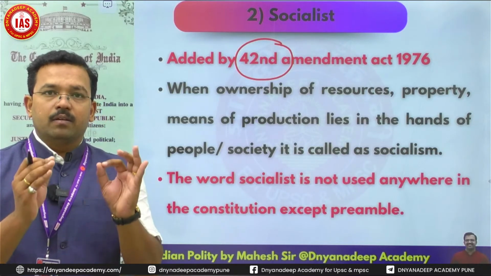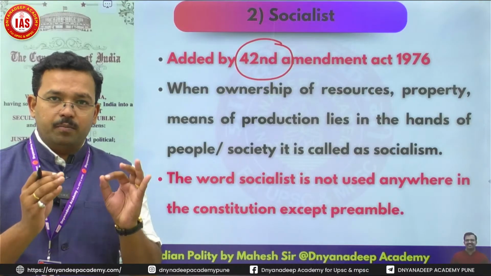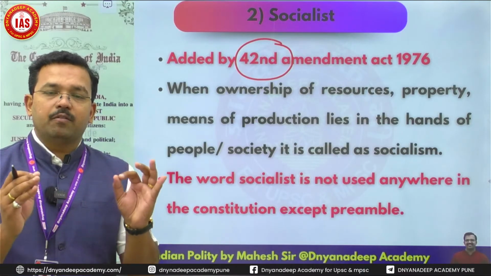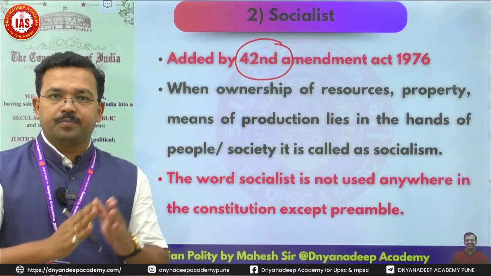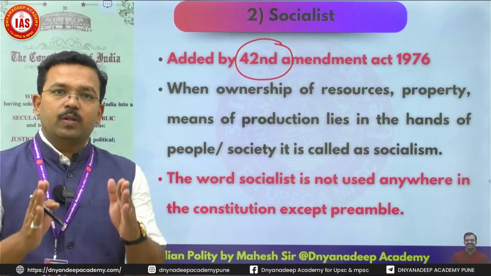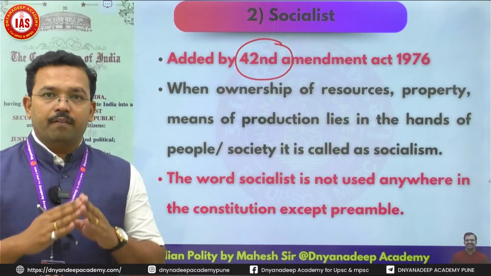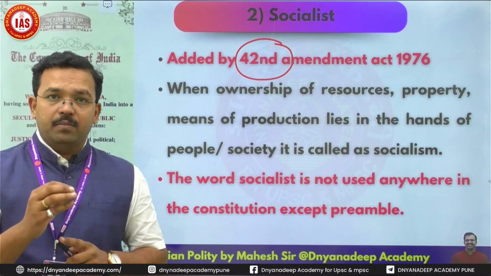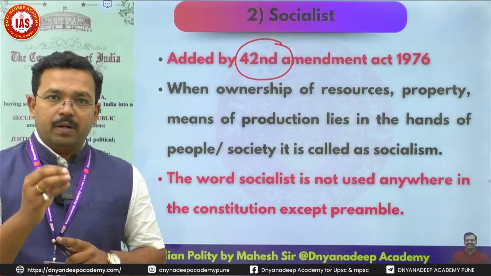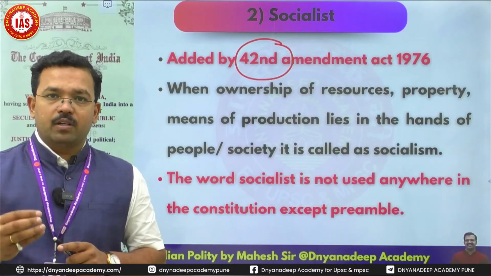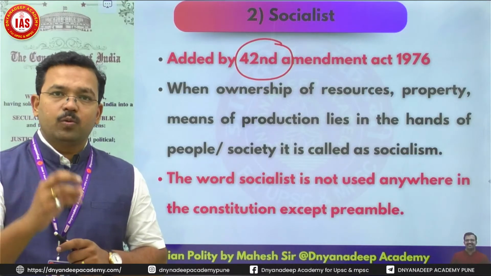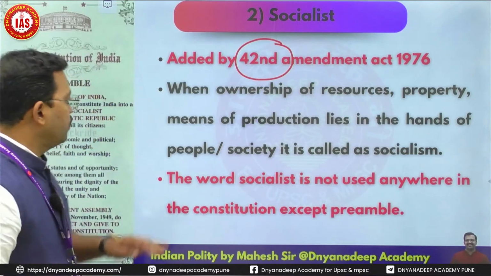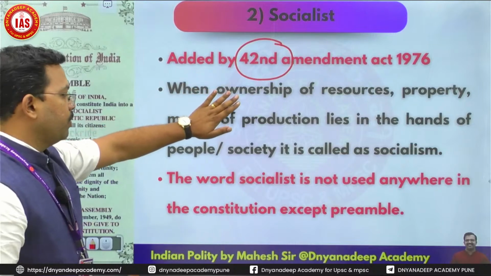When the means of resources, production, property, wealth, all these things are given in the hands of the people, it is known as socialism. When we make an attempt to distribute wealth, power, resources, production, money to all people equally, it is known as socialism.